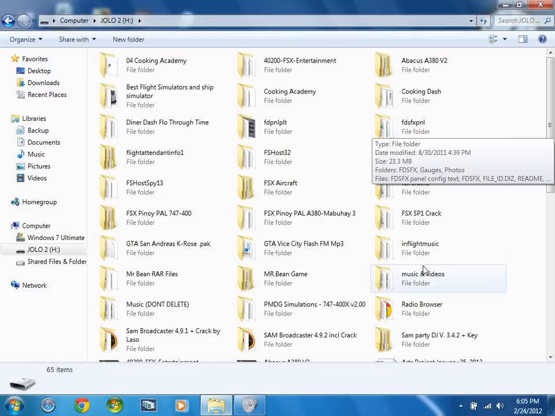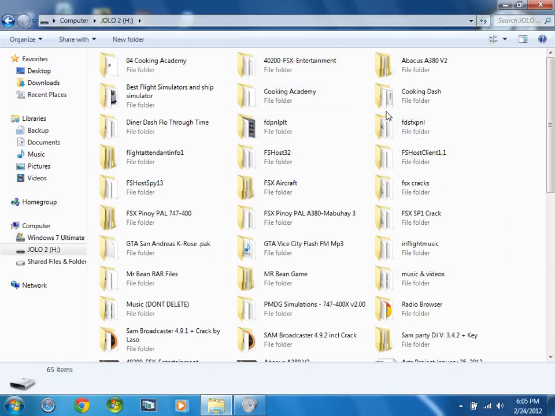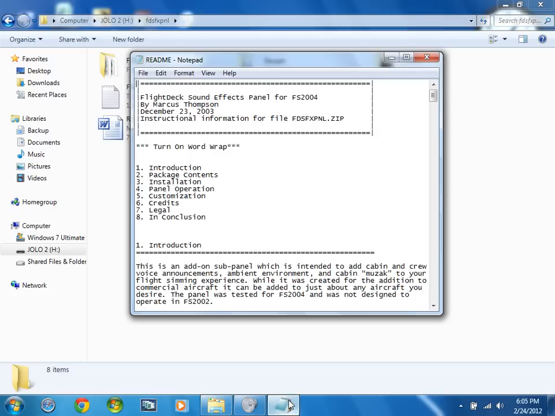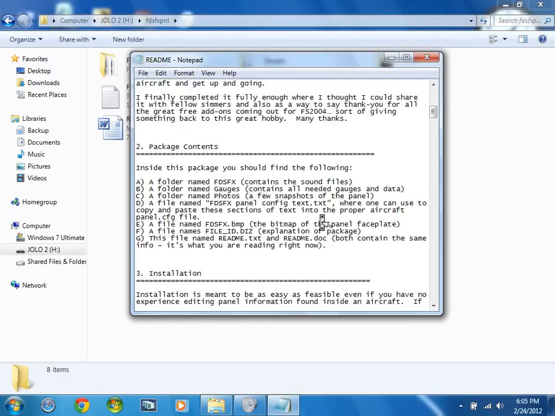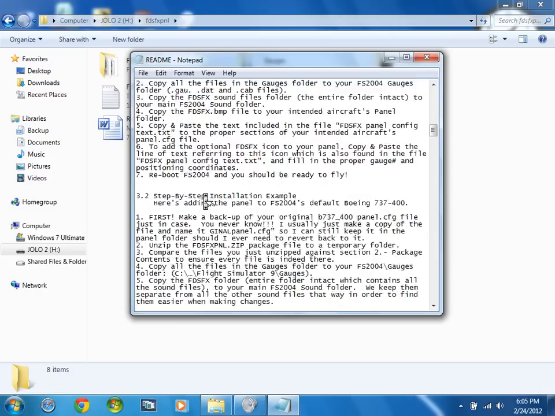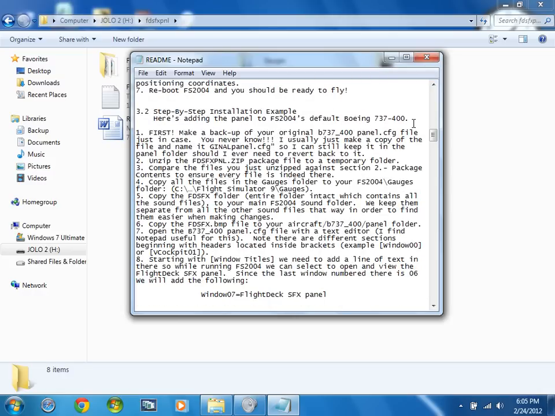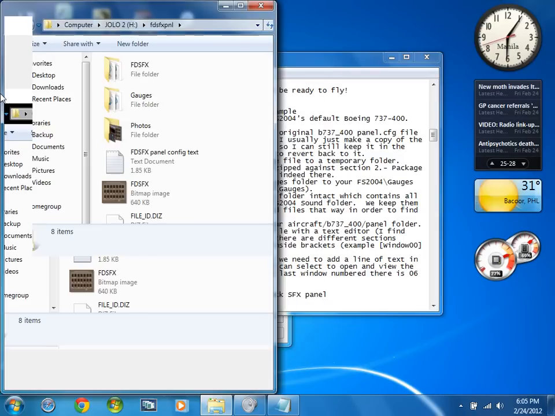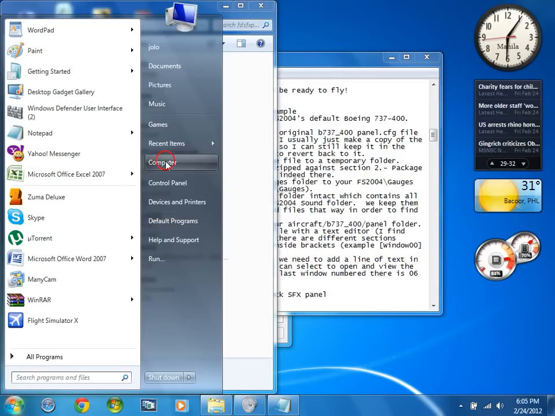So then double click on FDSFX PNL, or Flightdeck SFX panel. Okay, so go to your readme file. You have to choose whether you want the text format or the original text file. Now go to step 3, installation. I'm going to choose default here. Okay, be sure that it's side by side, because you know that.